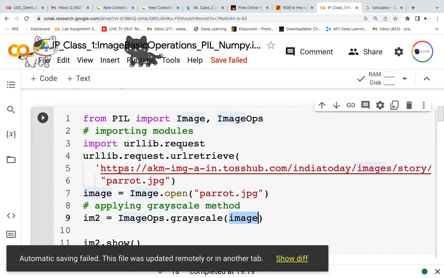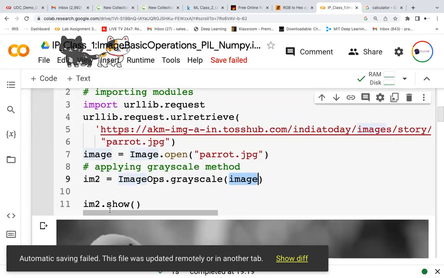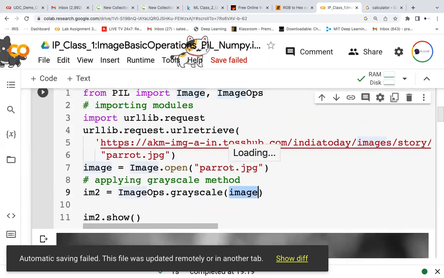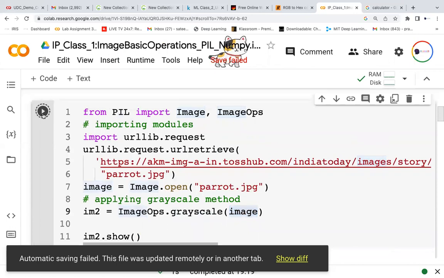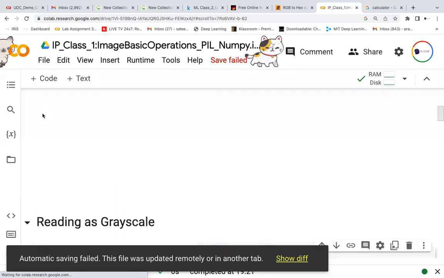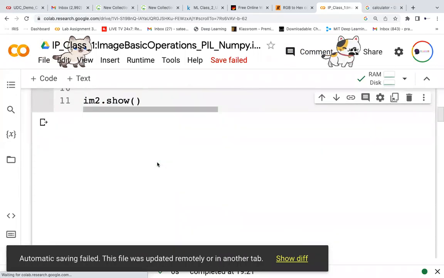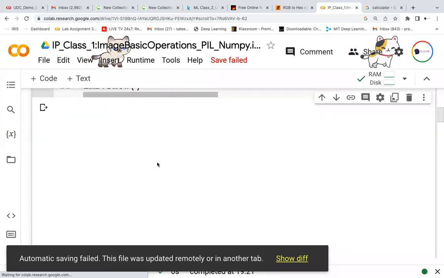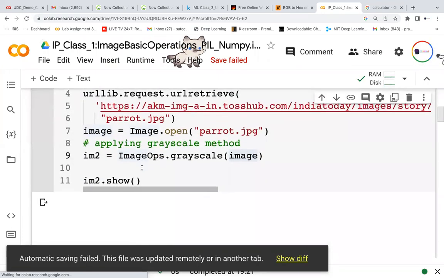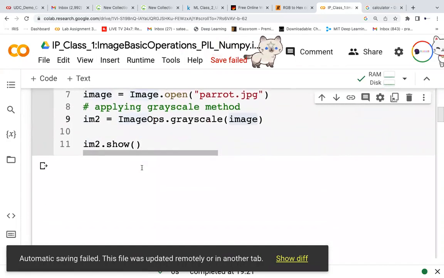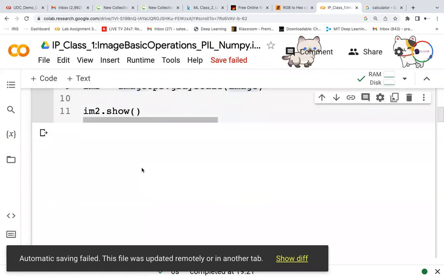The rest I already explained, so no need to explain again. ImageOps dot grayscale of that image, and the image will be converted to a grayscale image. Even though the parrot I'm reading is a color image, I want to convert it into grayscale and display the grayscale image. This is the color image. It's taking some time. Now I want to convert it into grayscale and print the grayscale. It will take some time. Any doubts?